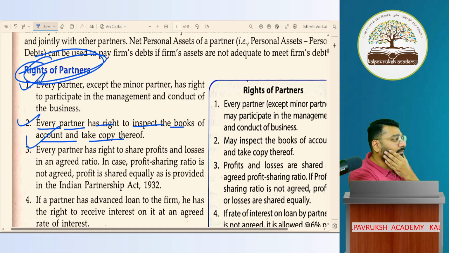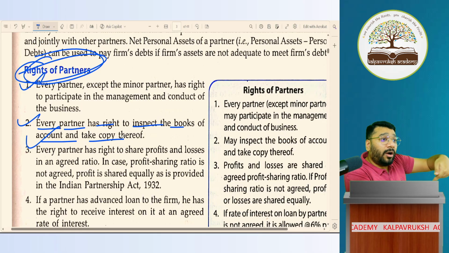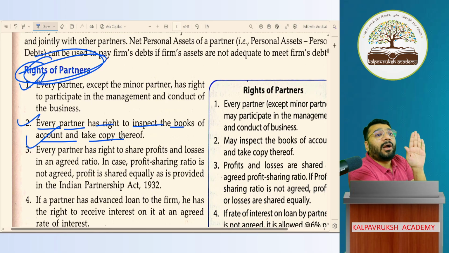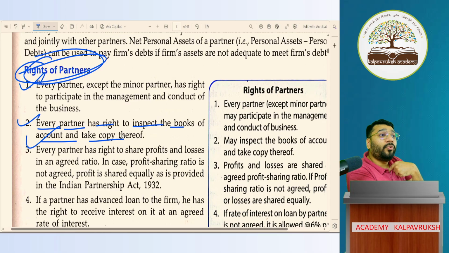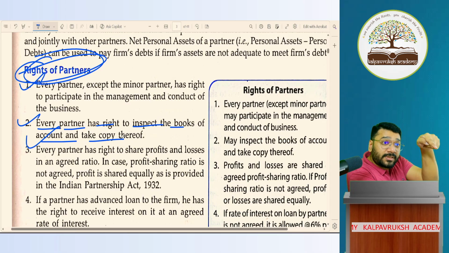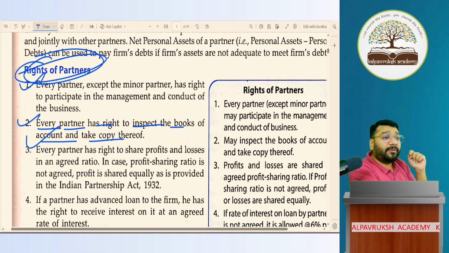They can check, no? Let's say you and I are partners. I'm doing all the accounting entries. Will you come and check or not? Whether I'm doing correctly or not, will you come and check or not? If you want to take a copy of the accounts, a copy of the ledger, a copy of the balance sheet and P&L, can I stop? No, it's your birthright. As a partner, it's your right to check accounts and to take a copy of it.